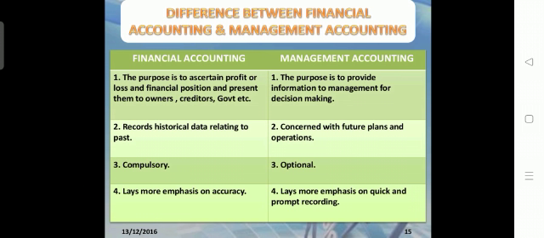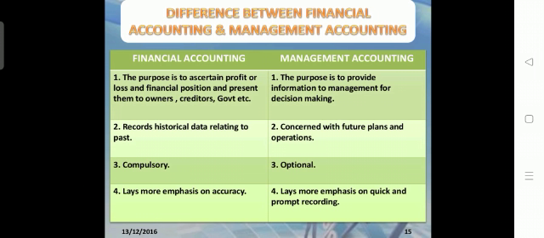The first difference is that the purpose of financial accounting is to ascertain profit or loss and the financial position and present them to the owners, creditors or the government. But the purpose of management accounting is to provide information to management for decision making. Here all the data are collected from financial accounting and analyzed, and through that analysis you give suggestions for the managerial authority to take decisions for the business organization.